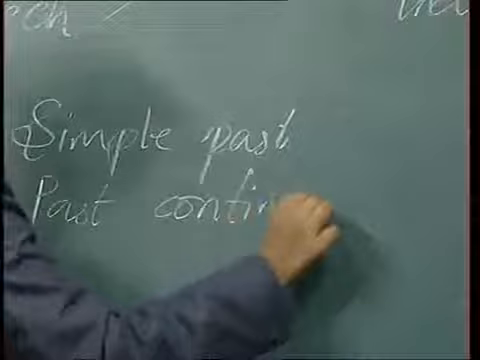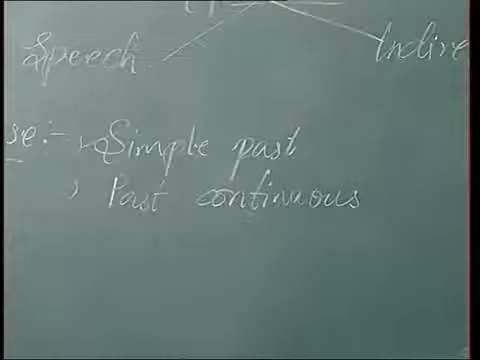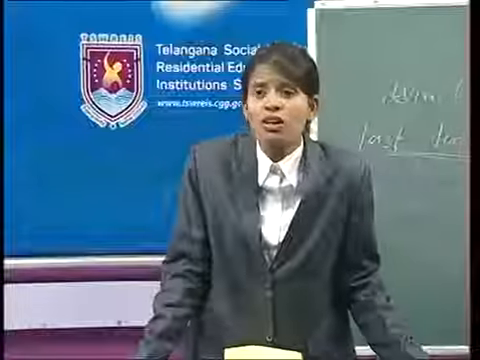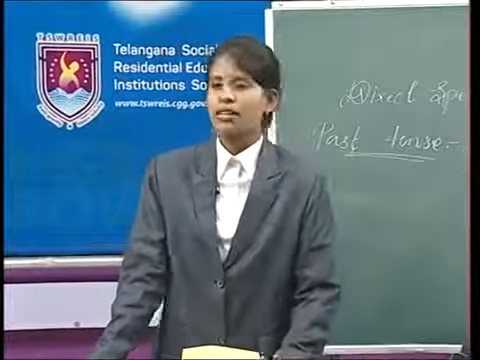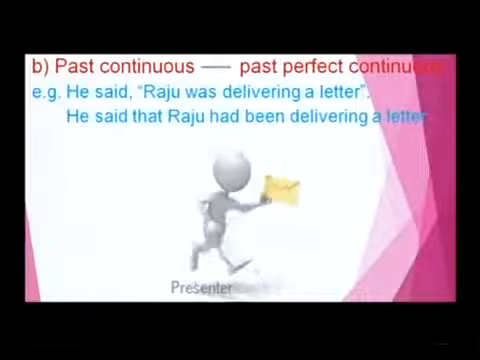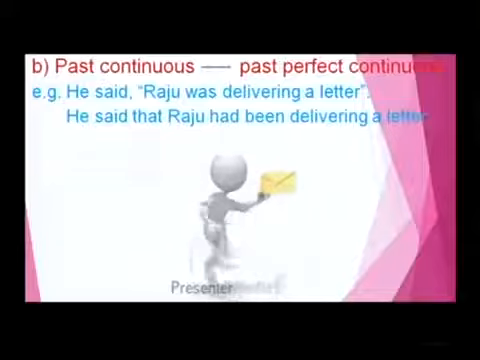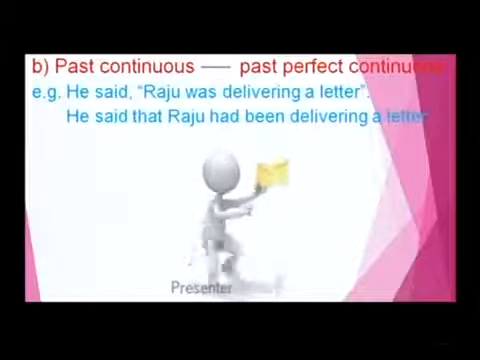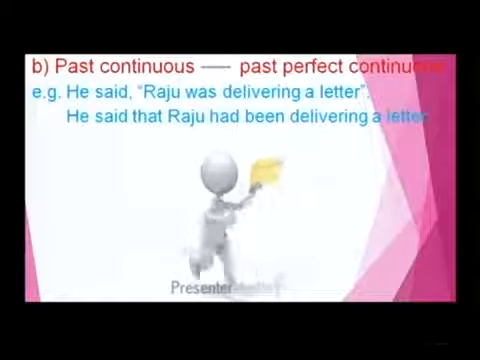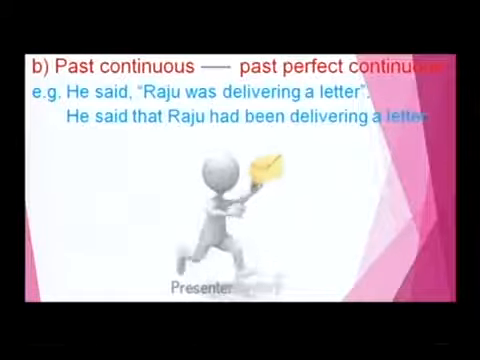As you all know, the second subdivision of the past tense is past continuous. Let us see if the statement of past continuous changes into indirect speech, what happens? See the PPT, my dear friends. The past continuous in indirect speech changes into the past perfect continuous. For clear understanding, let us go to the example. He said, "Raju was delivering a letter."